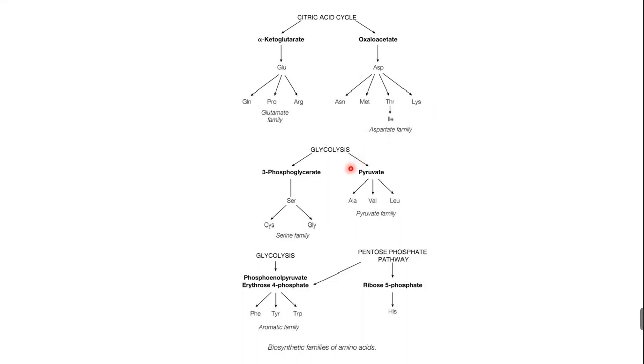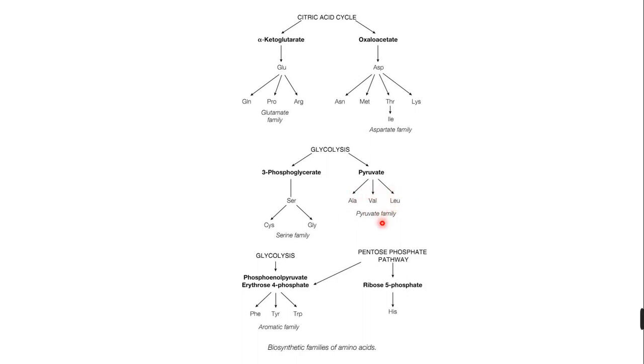Next family is the serine family and the pyruvate family. The serine family is the amino acids synthesized from serine: cysteine and glycine. Both come from serine, and serine is generated from 3-phosphoglycerate of glycolysis. Pyruvate is the end product of glycolysis. From pyruvate, alanine, valine, and leucine are formed. That is why all three are called the pyruvate family.